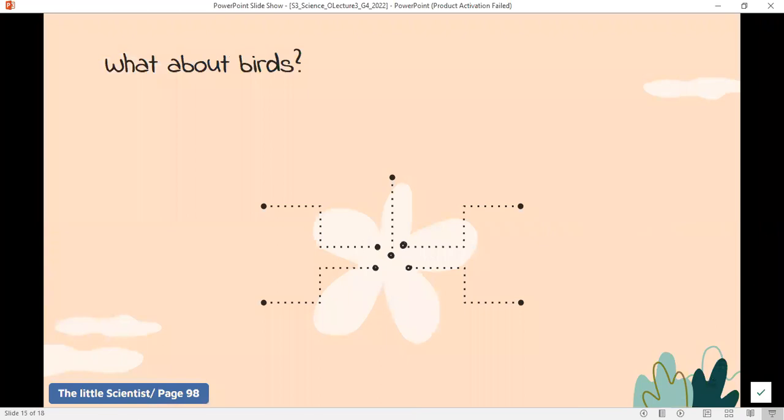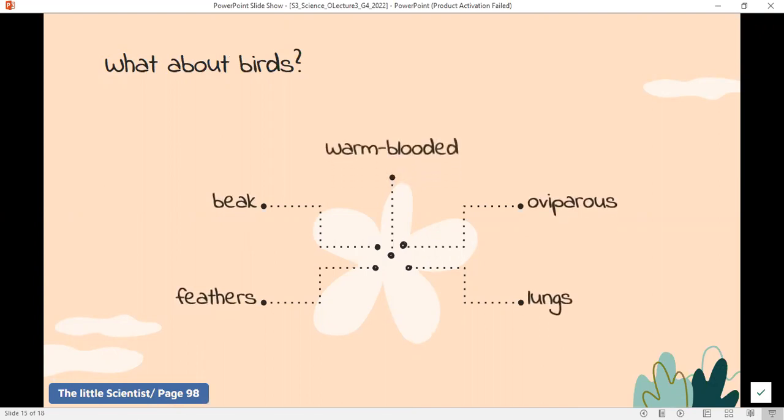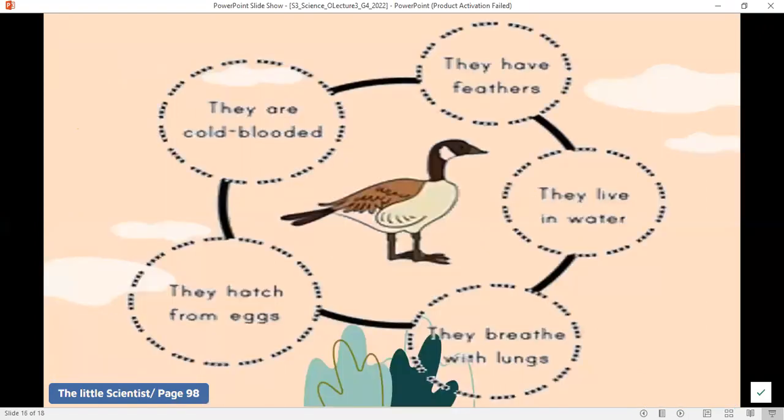What do we know now about birds? Let's recap. Birds have feathers. They have a beak or a bill to eat. They breathe using their lungs and air sacs. They are oviparous animals that lay eggs on land, and they are warm-blooded. Okay, let's start from here. Help me to say whether those statements are true or false.